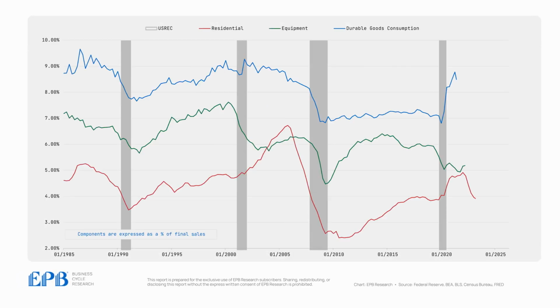When we decompose this index into its three components, we can see exactly what's going on with the economy and why it's so critical to monitor these areas of the economy.